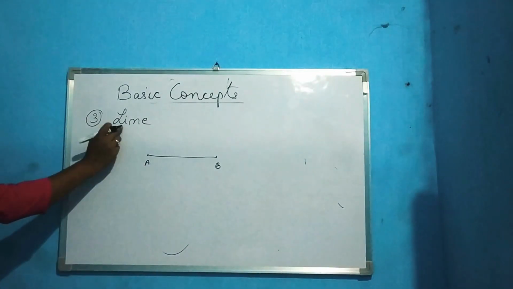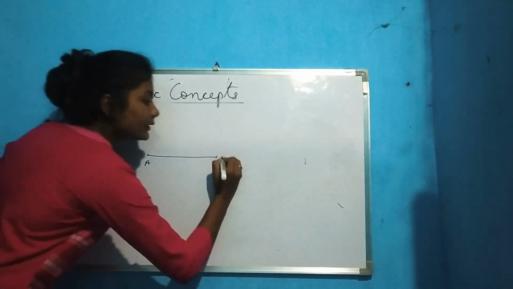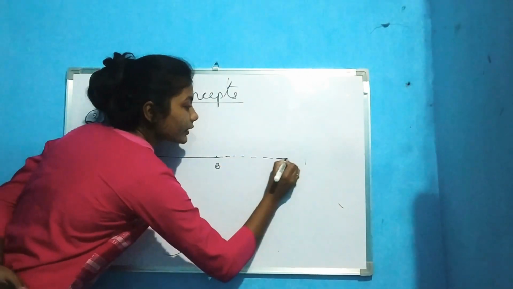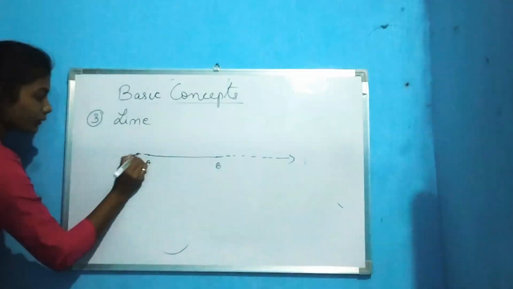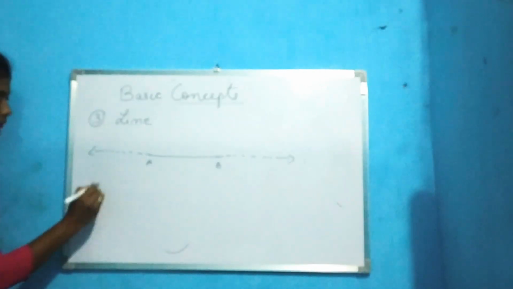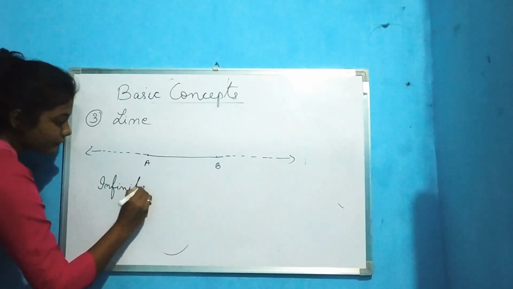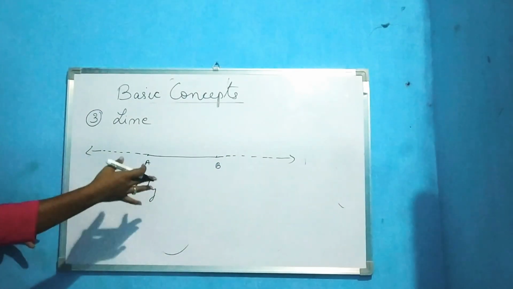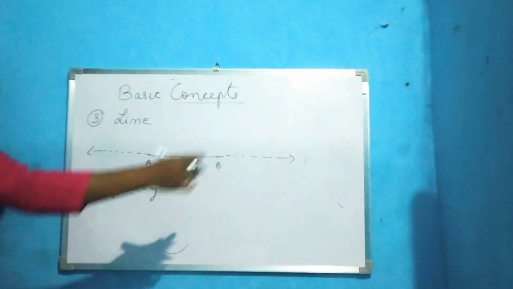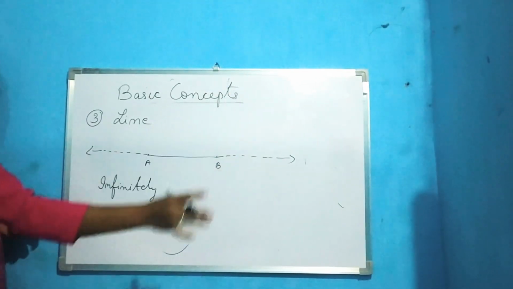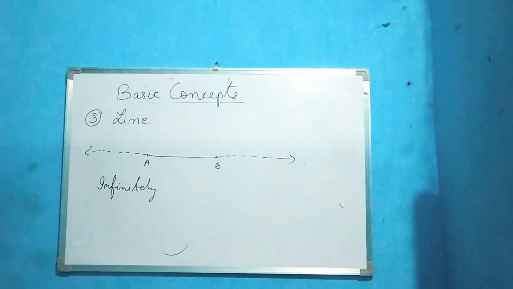Now a line, it can be extended in both the direction infinitely. That means in both the direction you can increase its length. You can increase by how much you want. It is called a line.